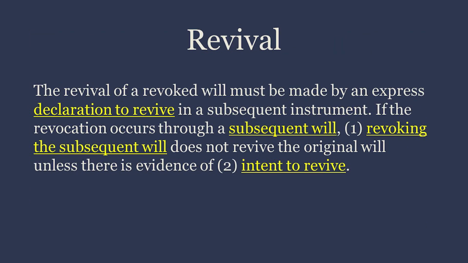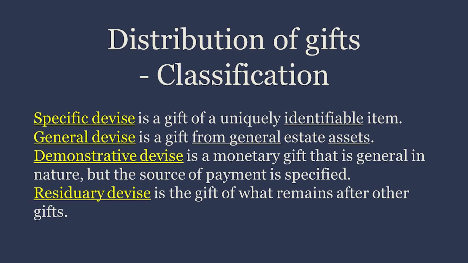Revival. The revival of a revoked will must be made by an express declaration to revive in a subsequent instrument. If the revocation occurs through a subsequent will, revoking the subsequent will does not revive the original will unless there is evidence of intent to revive.